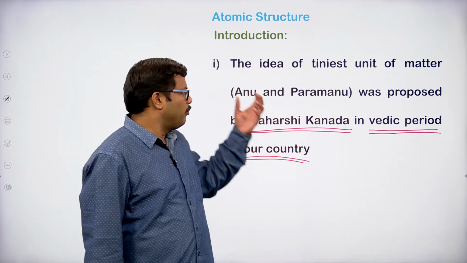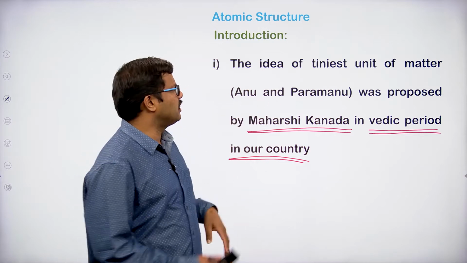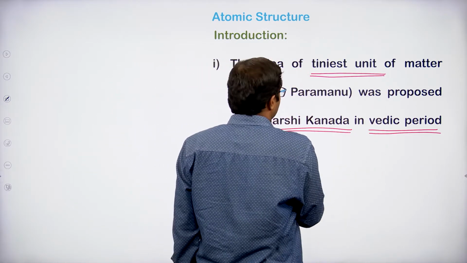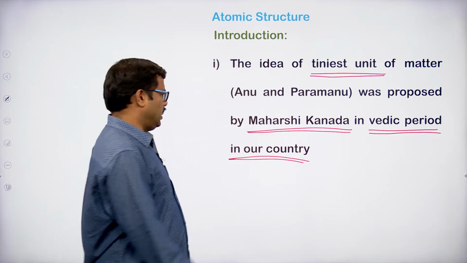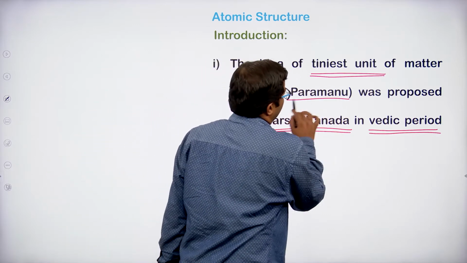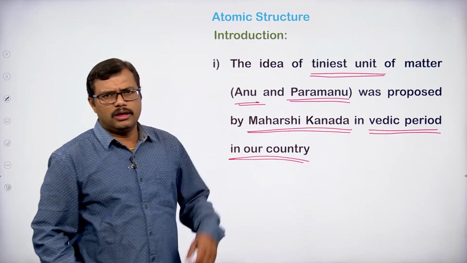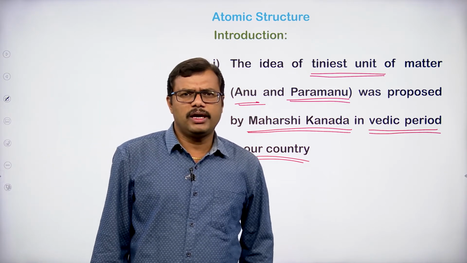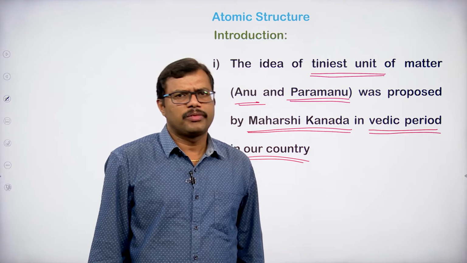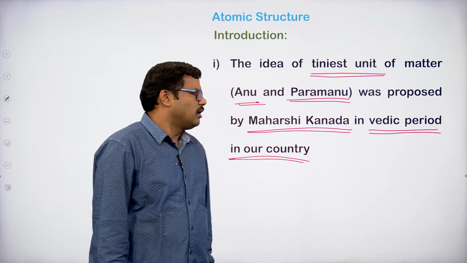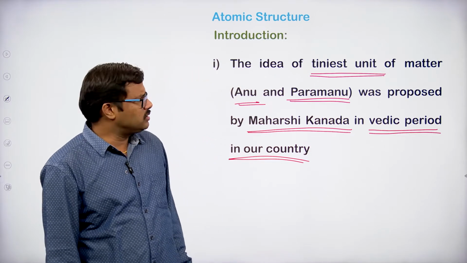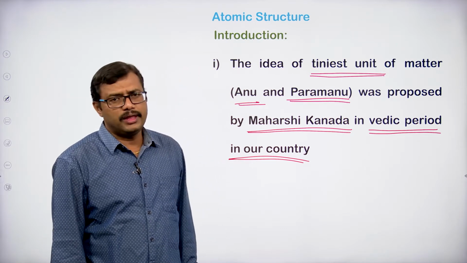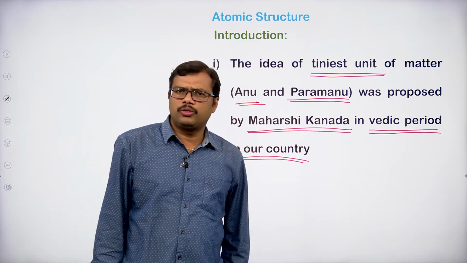Based on his idea, he proposed the tiniest particle or tiniest unit of matter, and he named them Anu and Paramanu. The concept of Anu and Paramanu was given by Indian philosophers, especially Maharshi Kanada. In the Vedic period, he proposed that matter is made up of very tiny particles or units, and they can be called Anu and Paramanu.